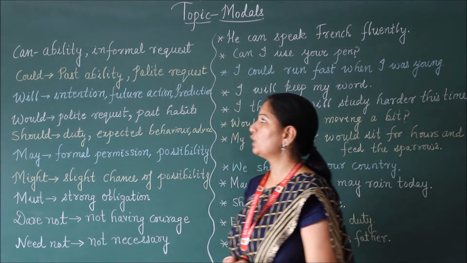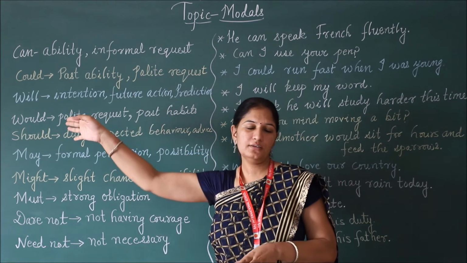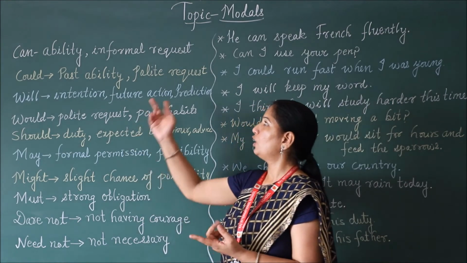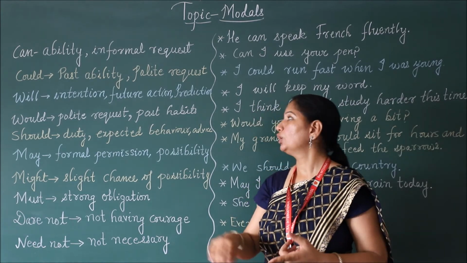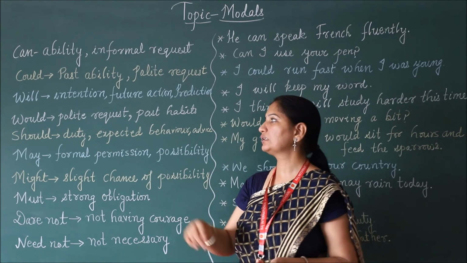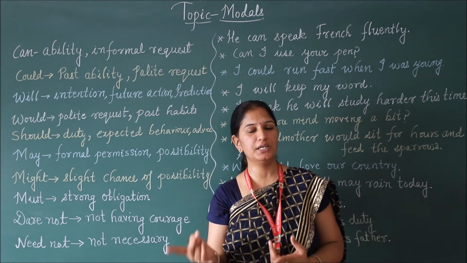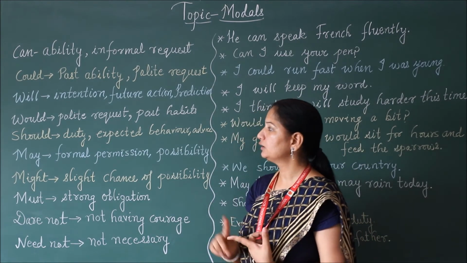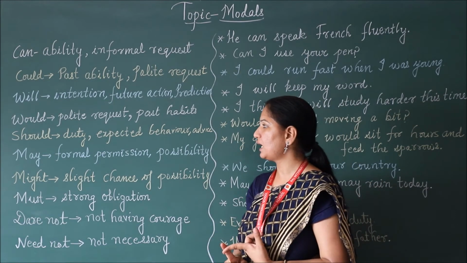So let us have a small recap of the modal auxiliary verbs. First one was can for present ability or informal request, could for past ability or polite requests. Then comes will for intentions, future actions and predictions. And then would is there for polite request and past habits.